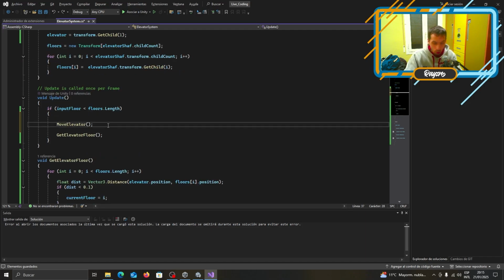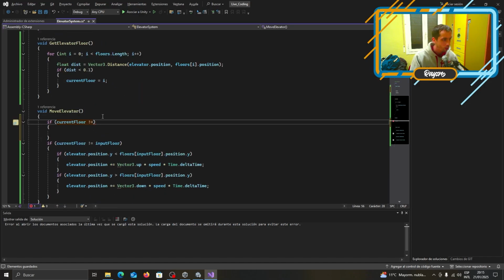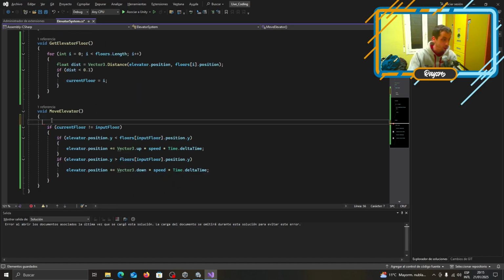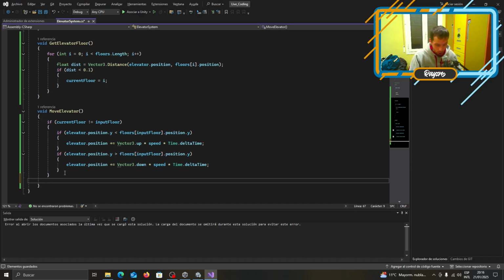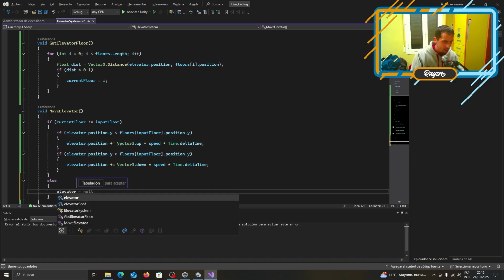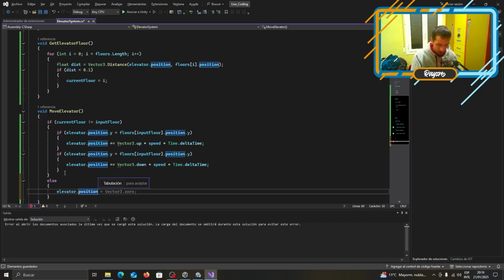Now, it's on the move elevator thing. The input floor. Oh yeah, we already have it. Then, whenever we get really close to it, else, we're going to do it. Else, elevator position is equal to floors[inputFloor].position.